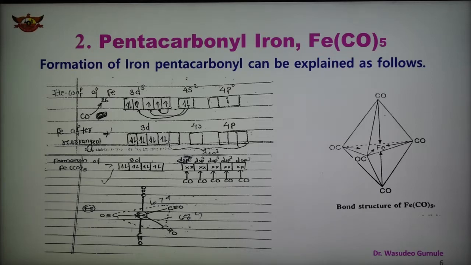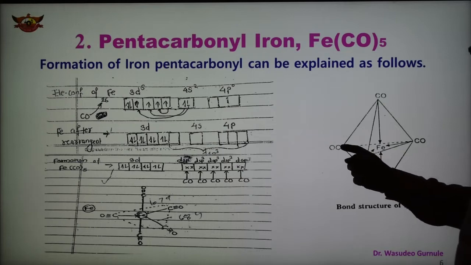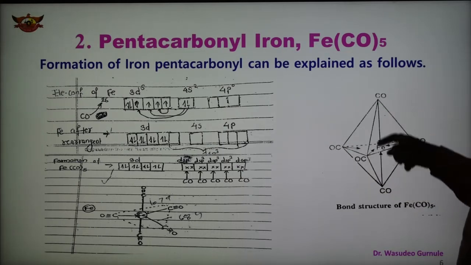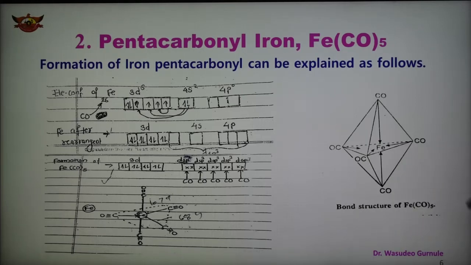Another view of the shape is shown here. This is the trigonal bipyramidal shape. 1, 2, 3 form a triangular plane, and these 2 are perpendicular to this plane, so this is the bond structure of Fe(CO)5. In this way we can explain the structure of pentacarbonyl iron, and the hybridization is shown in this case.